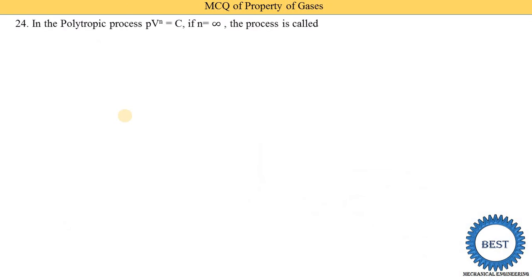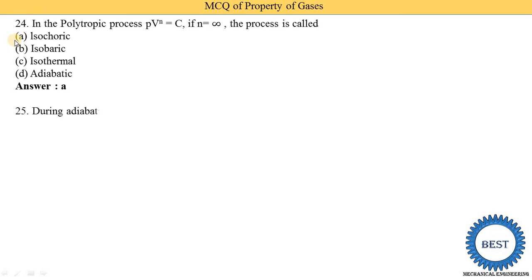In the polytropic process, PV raised to n is constant. If n is infinity, then the process is called an isochoric process, isobaric process, isothermal process, or adiabatic process. So option A is the correct answer. It is called the isochoric process. We already studied this MCQ. When n is infinity, it is called the constant volume process. Constant volume means it is the isochoric process.